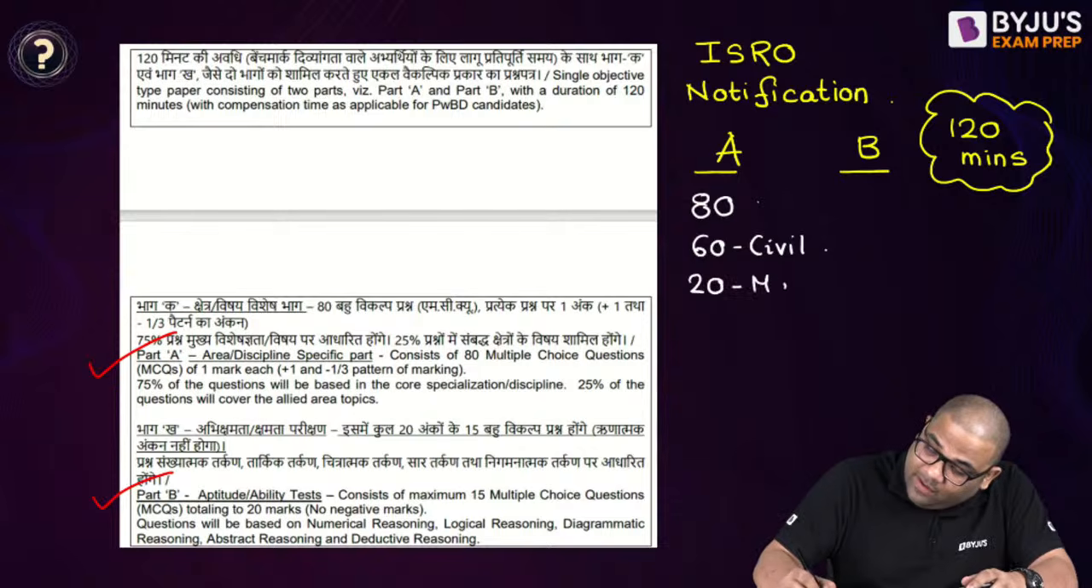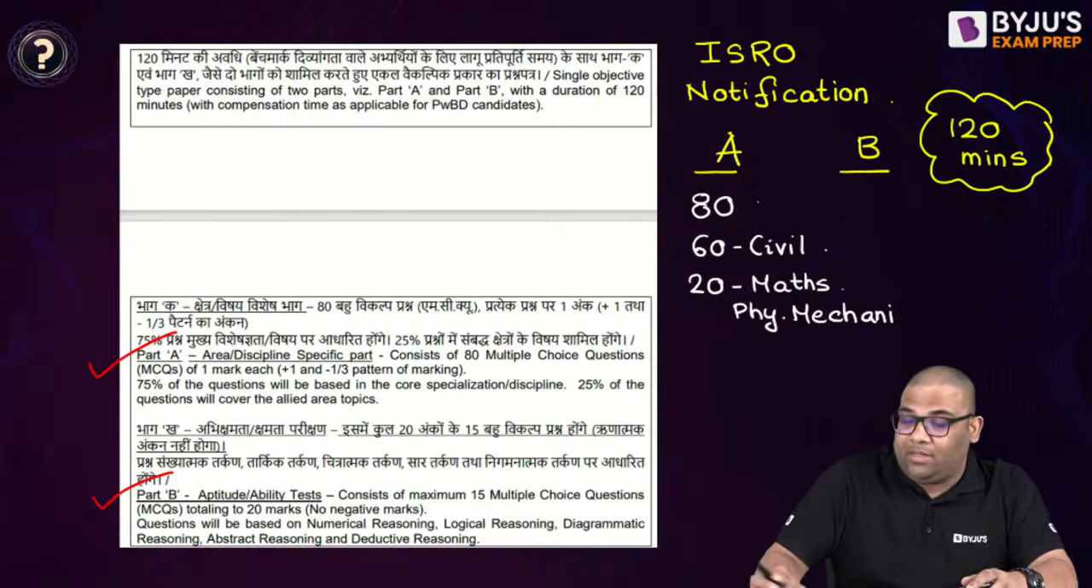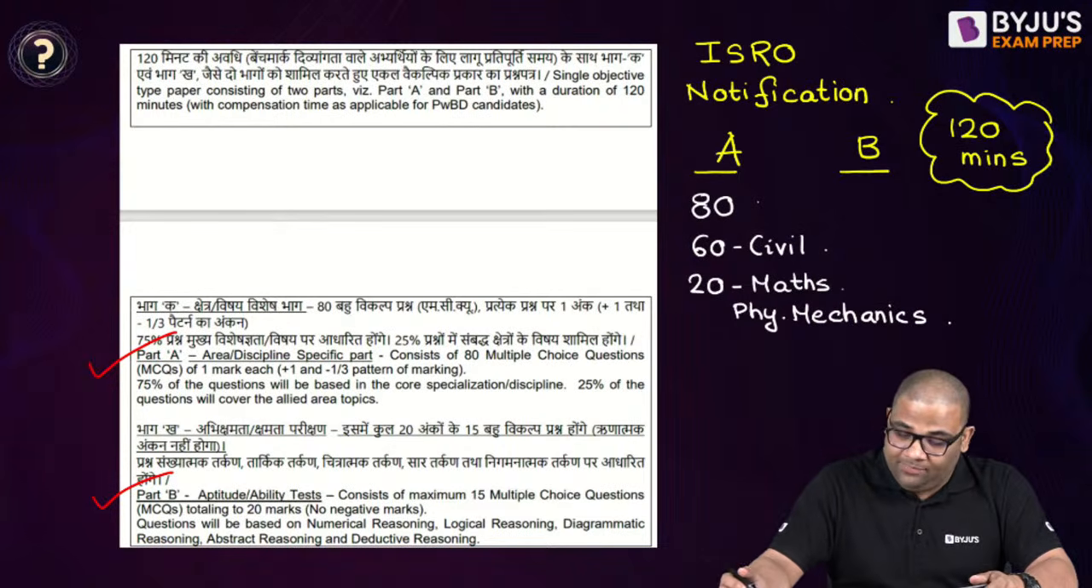So common is mathematics, basic physics and mechanics. Basic physics and mechanics actually is your common, I think. Now coming to part B, what is written in part B?